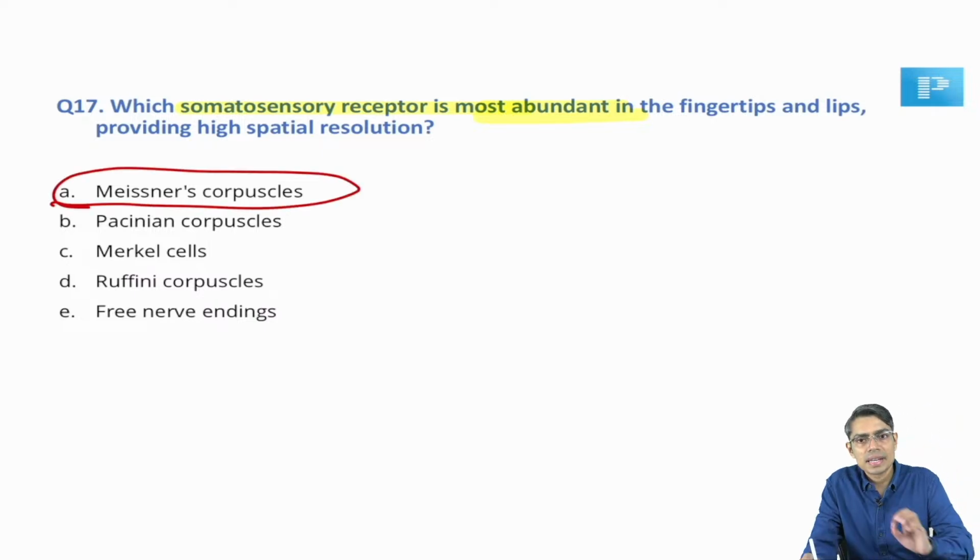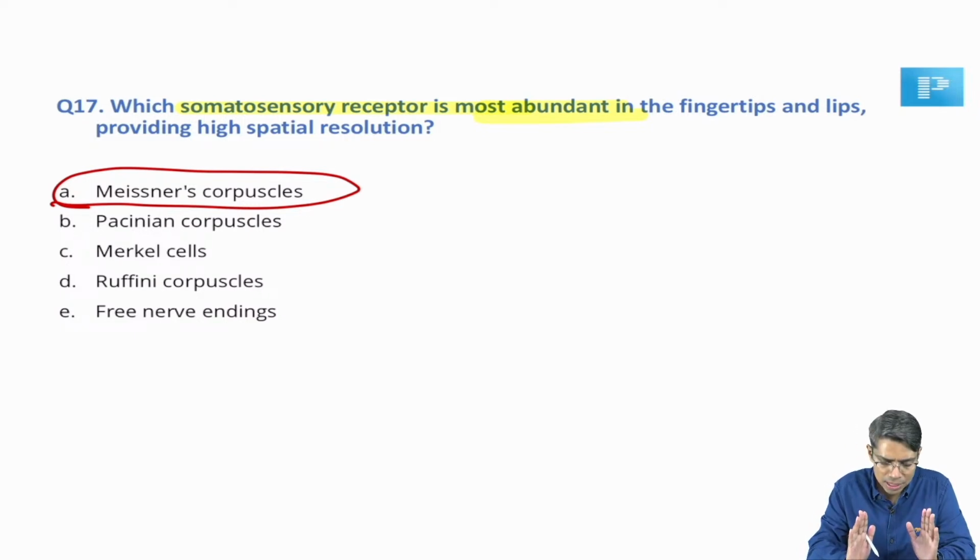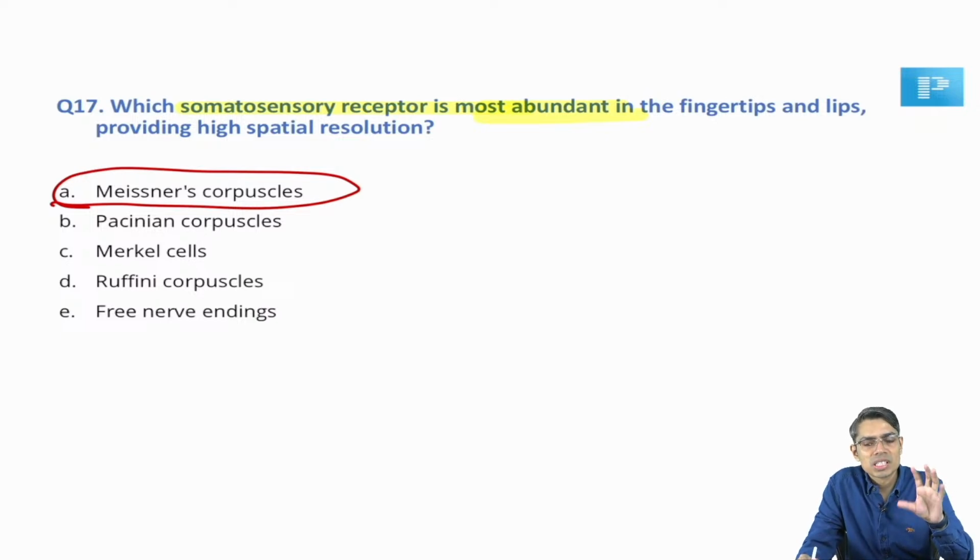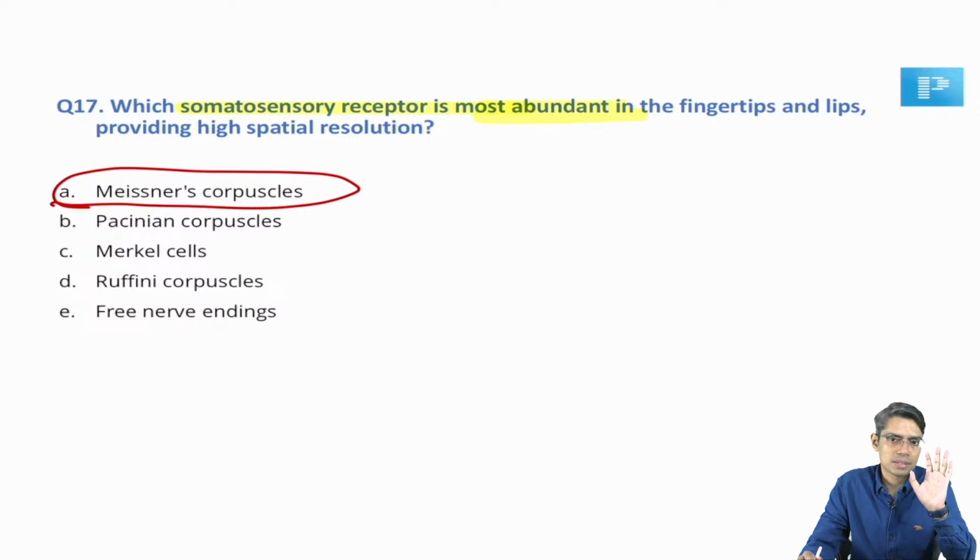Okay. So, this is a direct question, a huge amount of Meissner's corpuscles as well as the Merkel's are present at the level of your fingertips and all. So, Meissner's, if the question is most abundant or maximum number of cutaneous somatosensory receptor, particularly touch receptor, your answer is Meissner's. Okay. So, no further discussion, this is a direct question, your direct answer is Meissner's corpuscles.